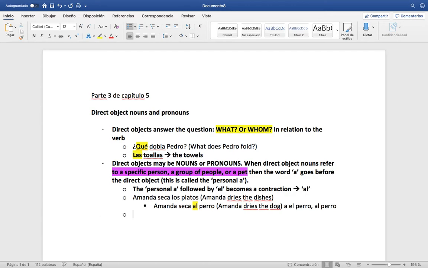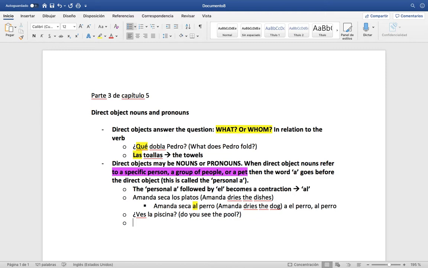Maybe we look at another example. Let's say we're asking a question. ¿Ves la piscina? Meaning, do you see the pool? It's the swimming pool. We have no personal a because we're looking at what? We're looking at a pool, and a pool is not a person or an animal, so we don't have the personal a.